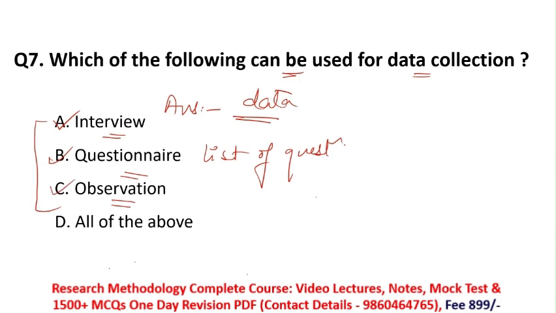Let's say, for example, I want to do a study on animal behavior. I'll go to some zoo, or some forest, and I'll observe the animals there: how they behave, how they eat, how they spend their time with each other. So through observation I can also collect data. Remember, through interview, questionnaire, and observation, a researcher can collect data, and all these three tools can be used for data collection. So the correct option for this question is option D, all of the above.